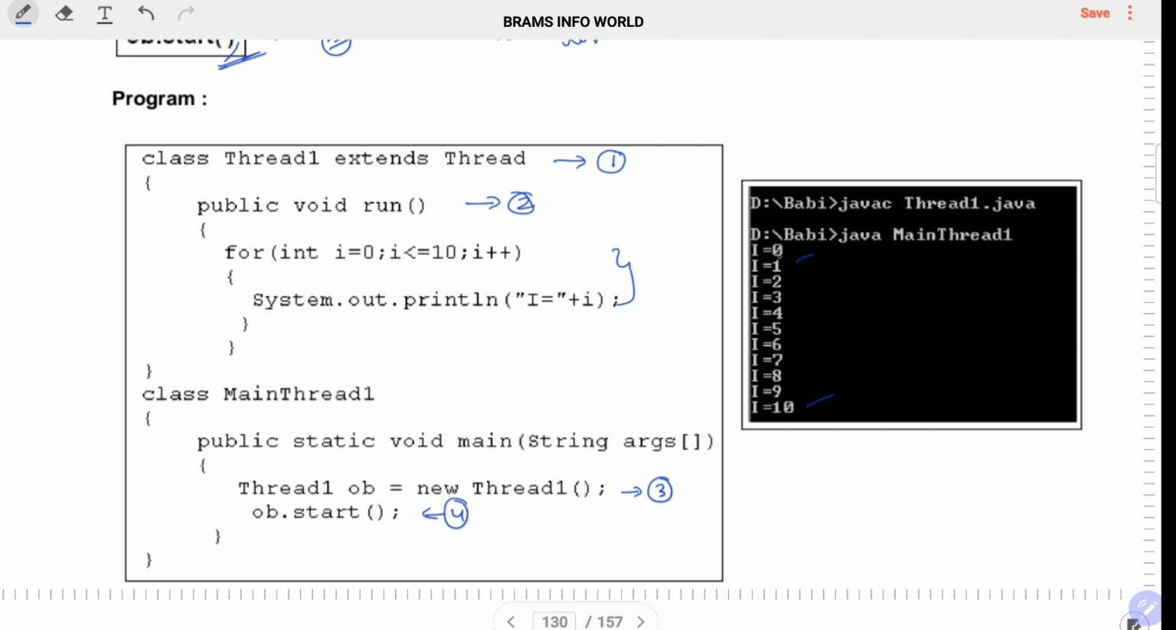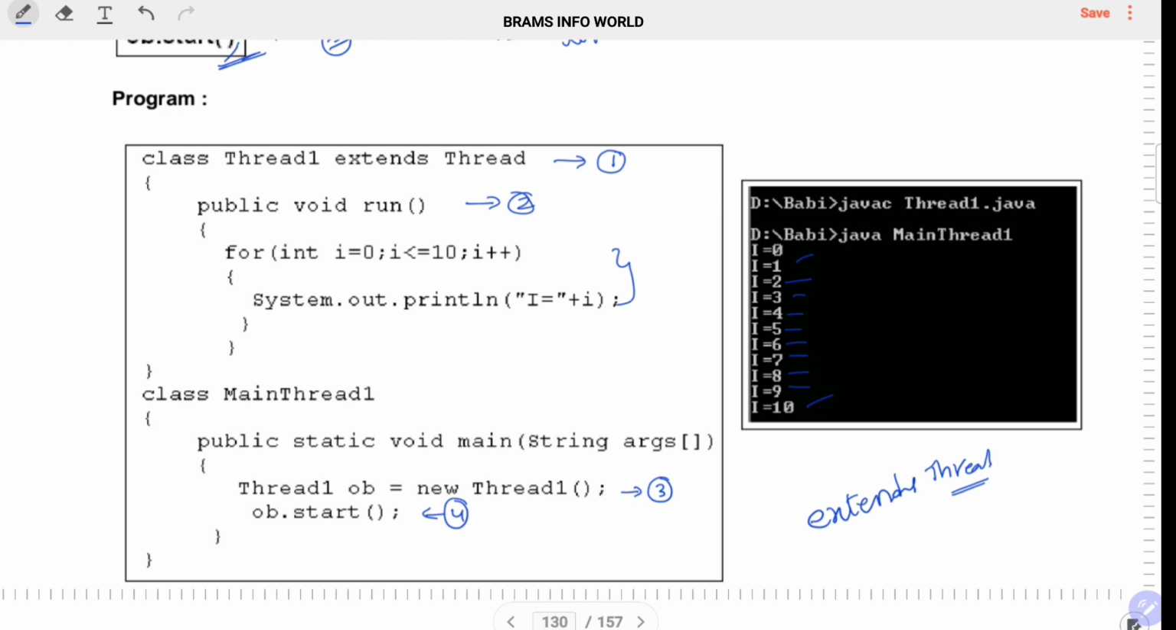Okay, so 0 is executed first, then 1 is executed next. If any error is there, then we have to solve the error, then you'll get this statement. Like that, all statements are executed by the JVM line by line. So this is the concept of interpretation, right? So this is the concept of extends of the thread. Extends of a thread, right?